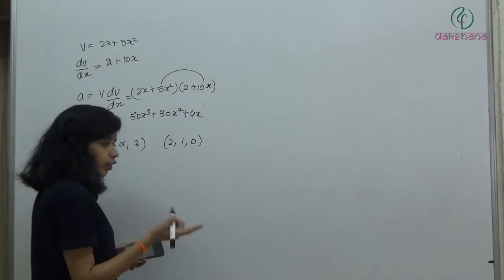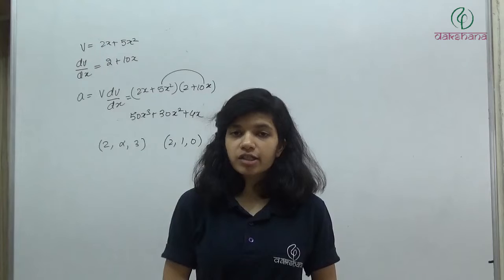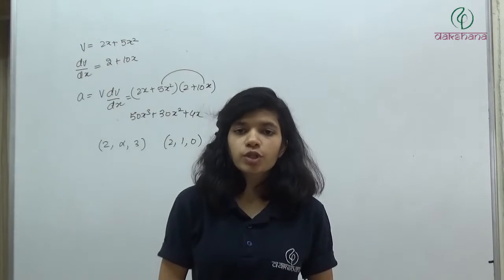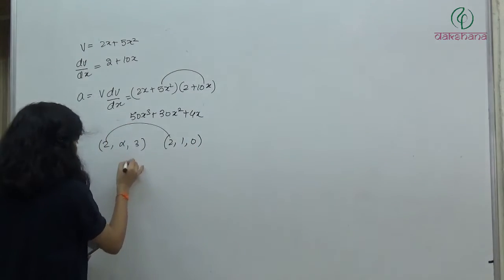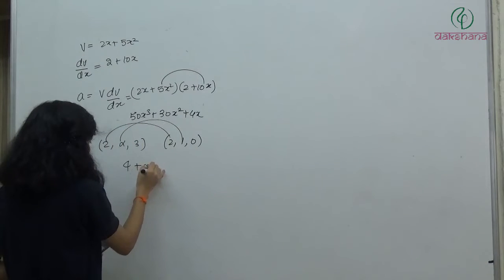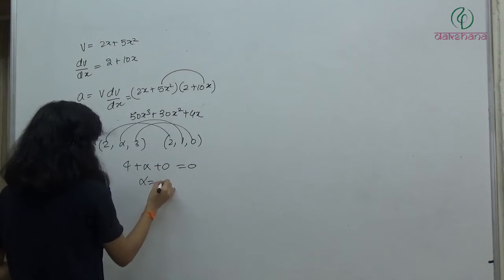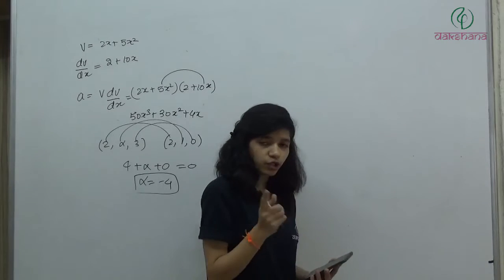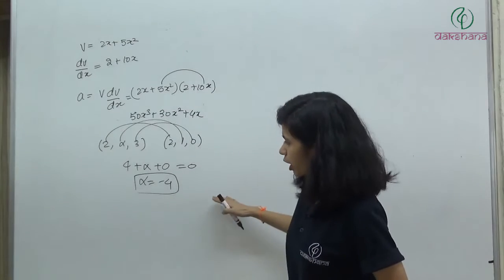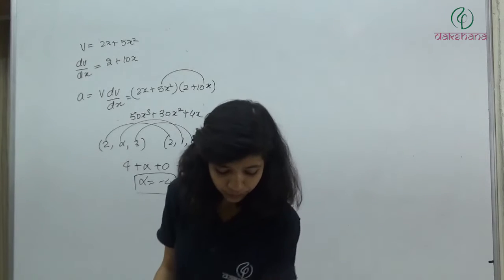If the vectors are perpendicular, their dot product is going to be 0, and if we take dot product, 2 into 2, 4, alpha into 1, alpha, 3 into 0, 0, is equal to 0. It means alpha has to be minus 4. If dot product has to be 0, we'll get alpha is equal to minus 4.